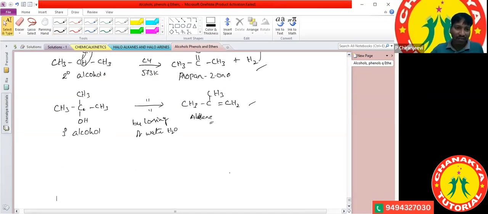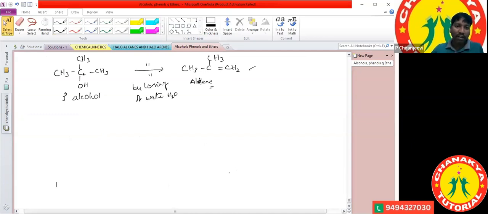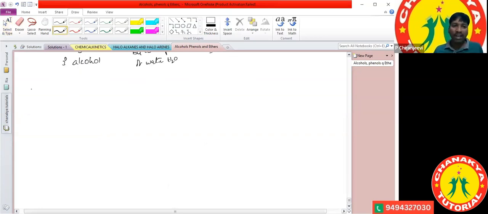Next we'll go for the next reaction. Here, alcohols react with bleaching powder. So, reaction with bleaching powder. What is the molecular formula of the bleaching powder?